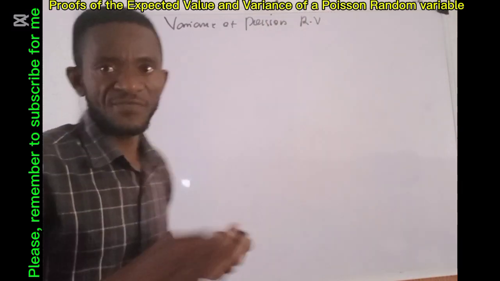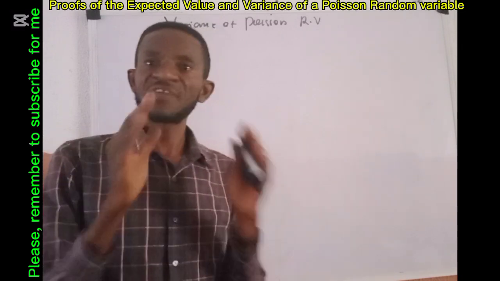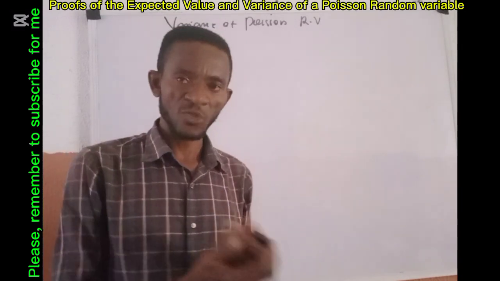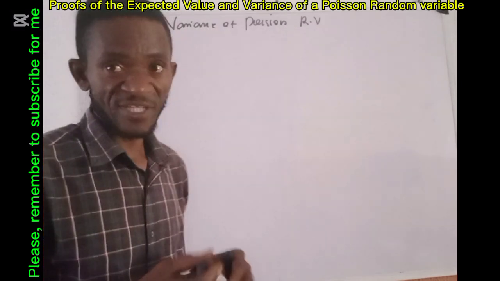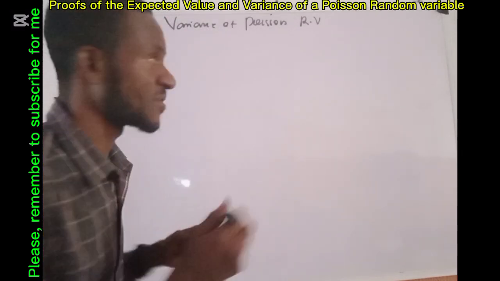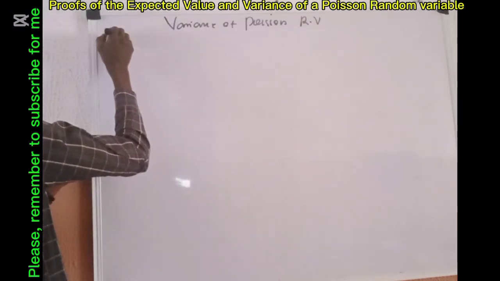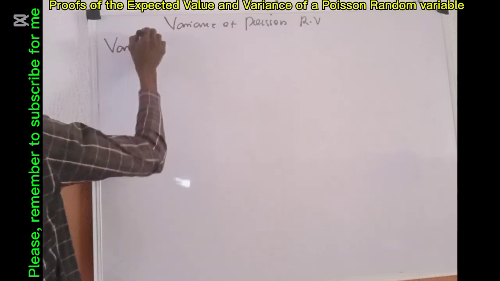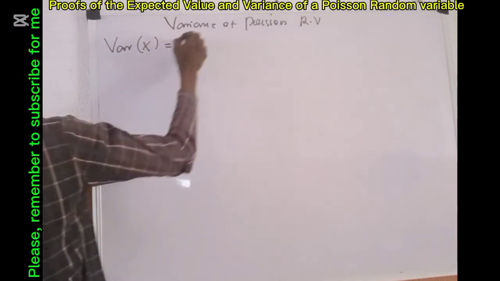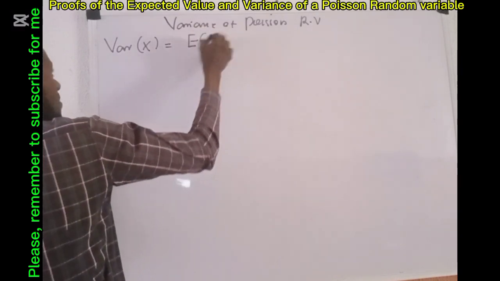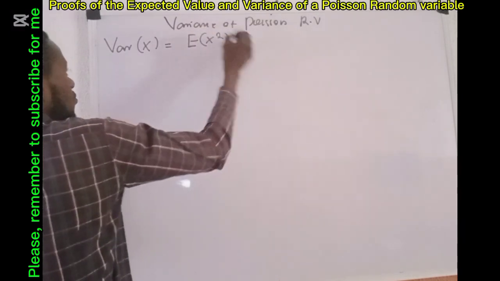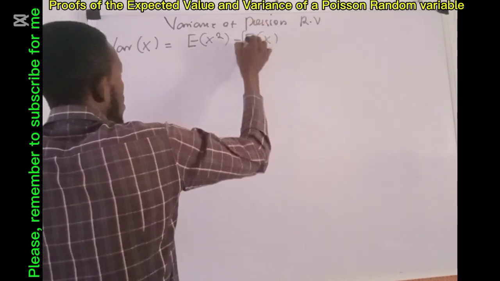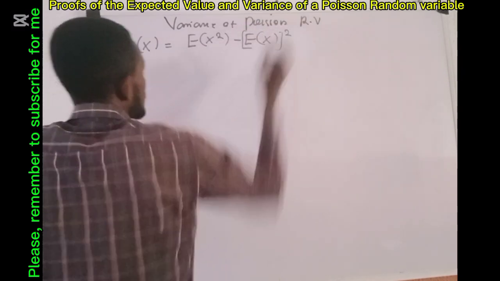First of all, we give the expression of the variance of any random variable before we begin to talk about Poisson. The expression for the variance of any random variable is given as the var of x is given as E of x squared minus E of x all raised to power 2.